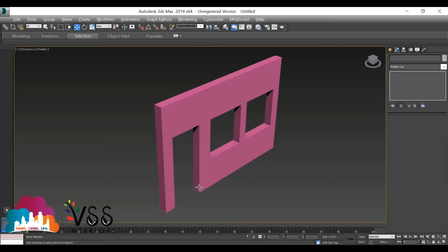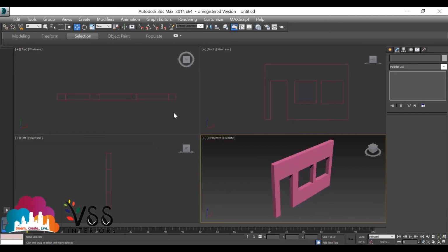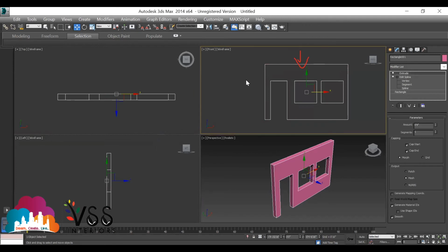Now, with the help of this, what is the benefit instead of ProBoolean? Go to the front view. Go to 4 screens, Alt W. Now, 1 second. Select the object first. Now, go to this selection option called segment or vertex, anything. Select segment or vertex.